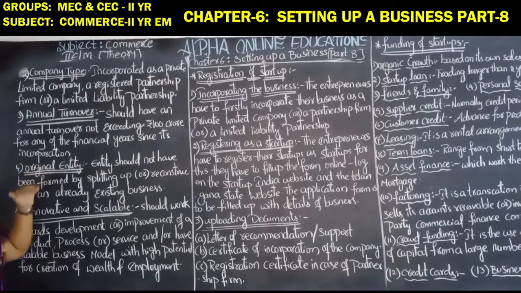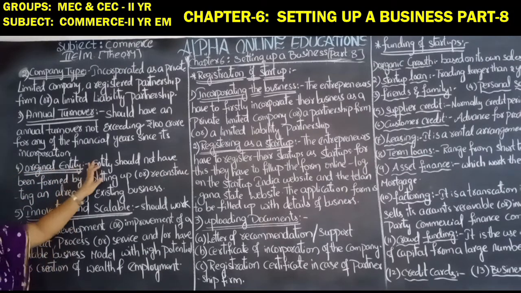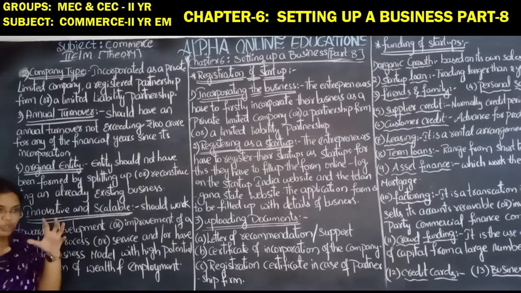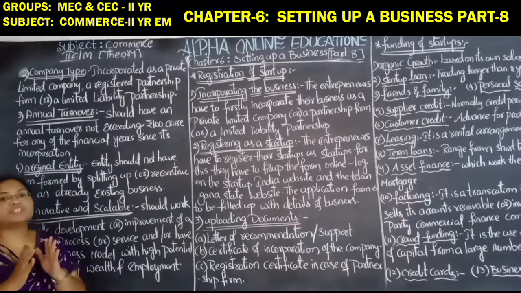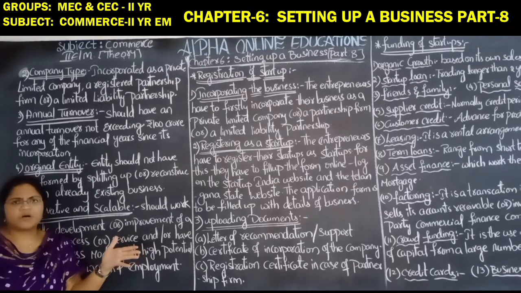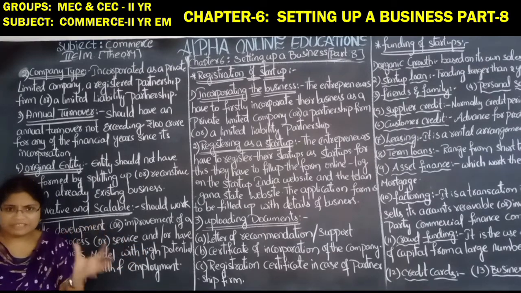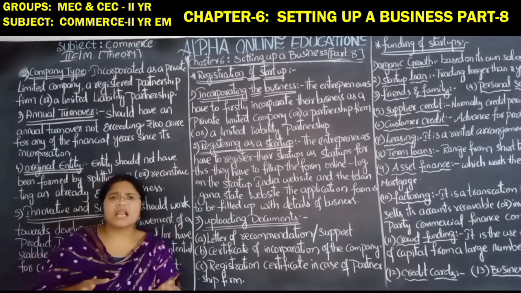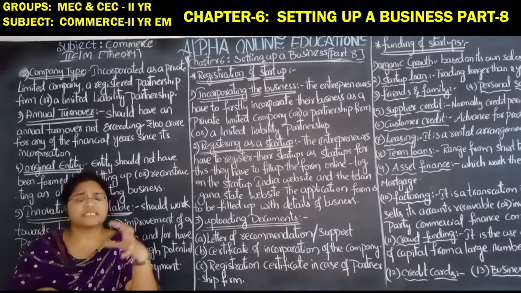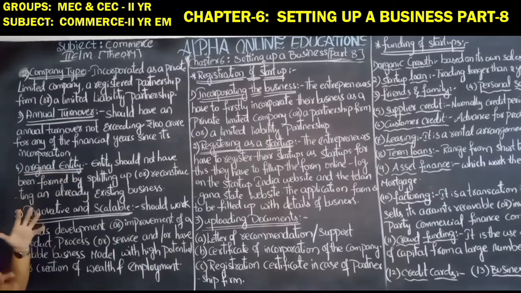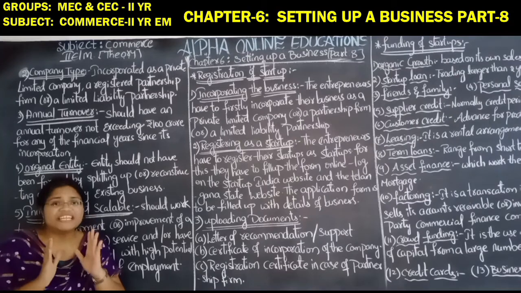Next, the original entity should not have been formed by splitting up or reconstructing an already existing business. So the business organization should not be formed by splitting up, meaning an already divided business, or by reconstructing an existing business which was facing losses and someone has started up that business. That is not considered. It should be an original entity, meaning it should be started at a new initial stage.